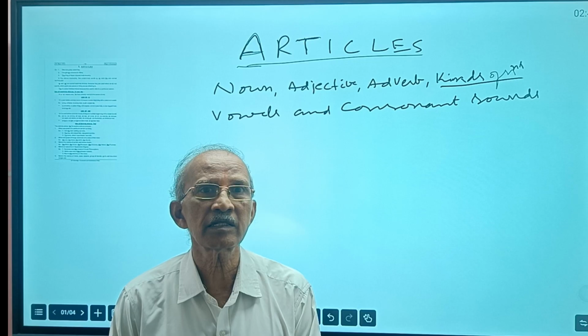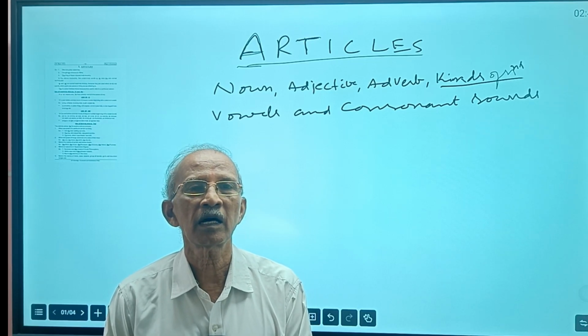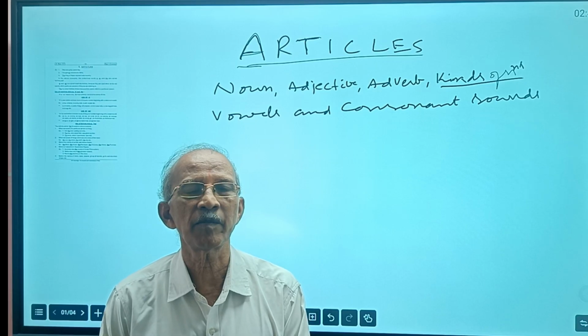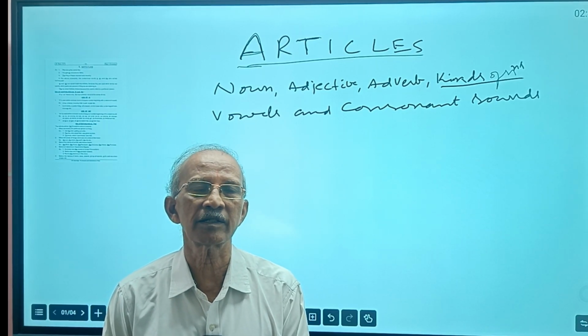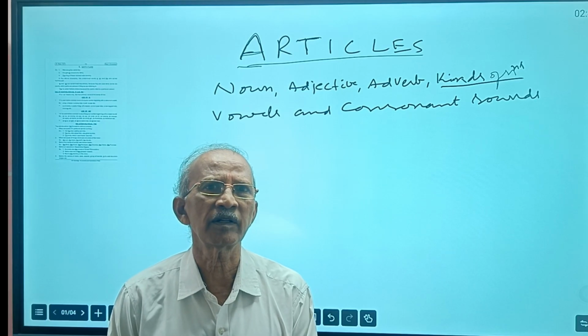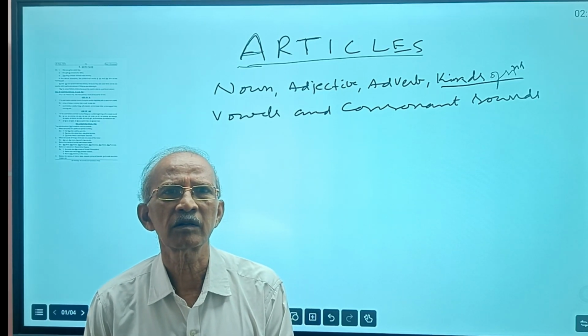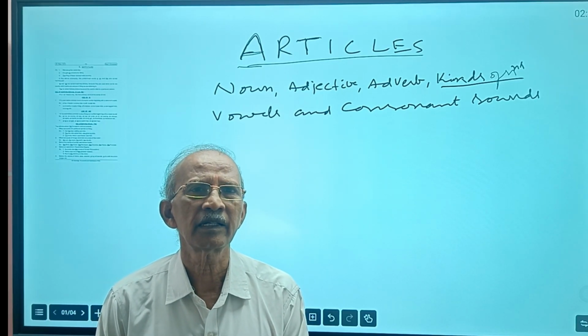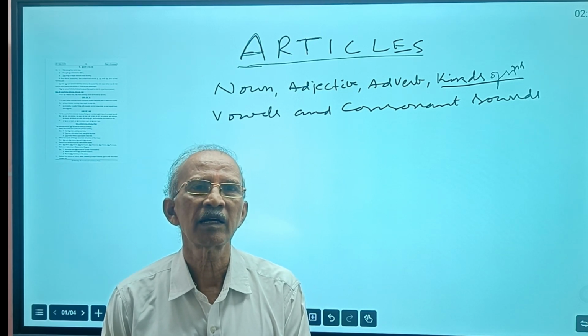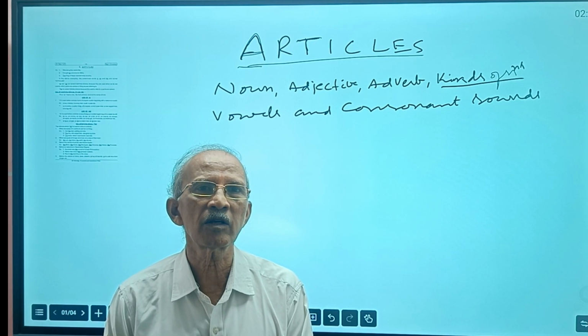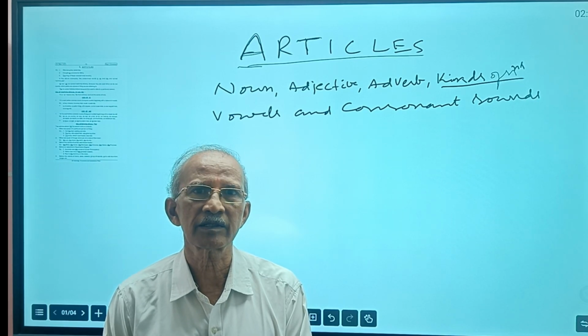In verbs, we discussed strong and weak verbs, auxiliary verbs and main verbs, and transitive and intransitive verbs. These are all needed while discussing grammar topics. That's why we first taught you these fundamentals.